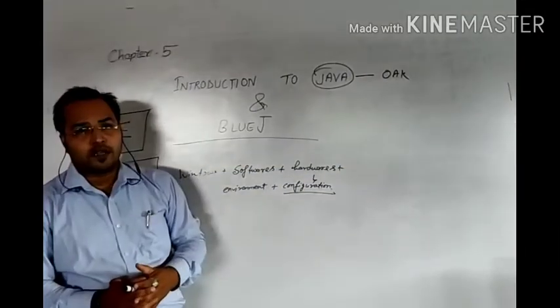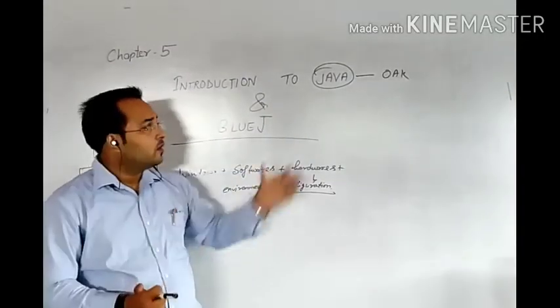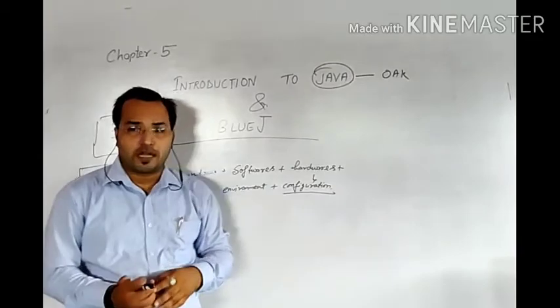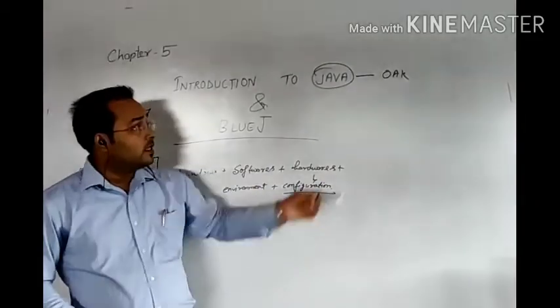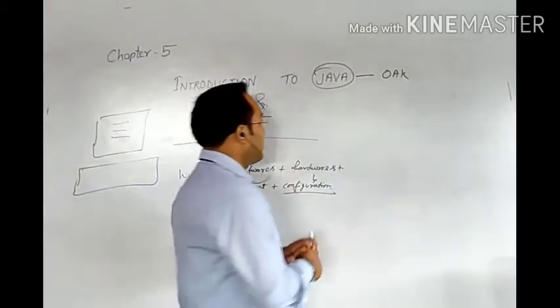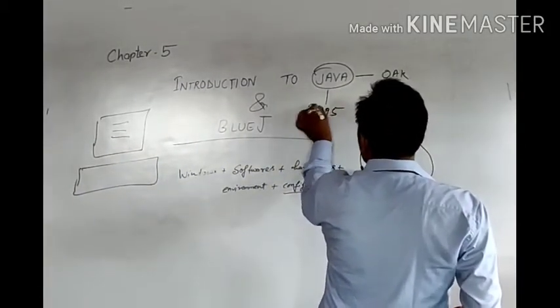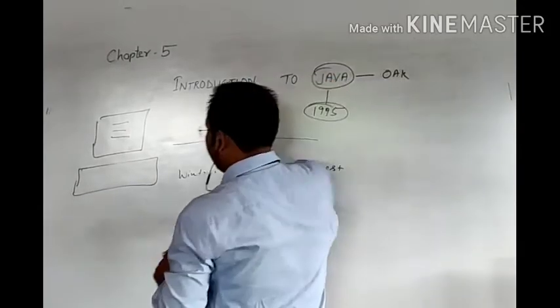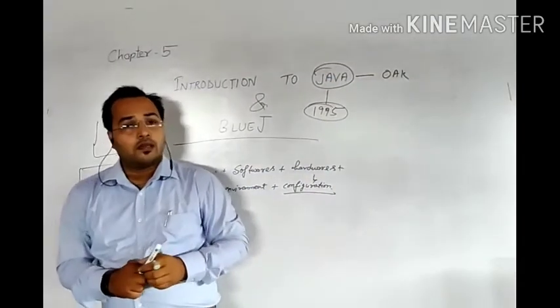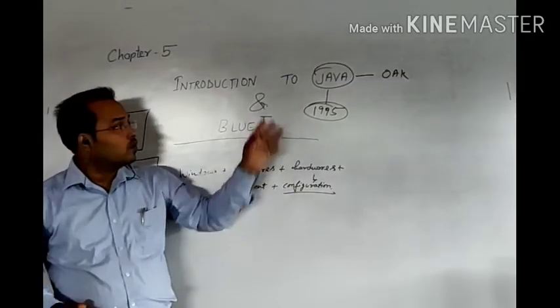But due to some contradictions, and mainly a mismatch between talking about the tree and talking about the language, this language was modified in the year 1995 and the name Java was given. That means Oak was changed into Java.